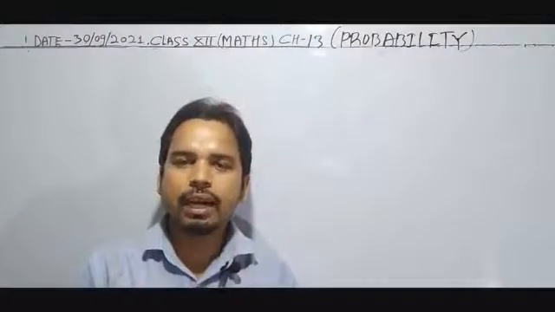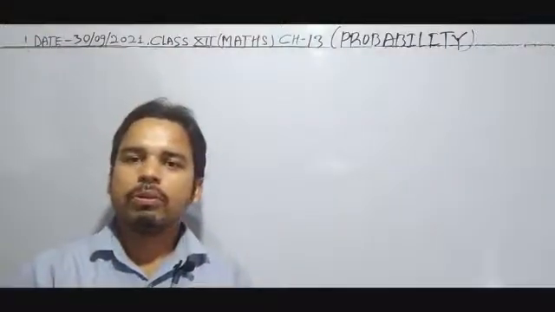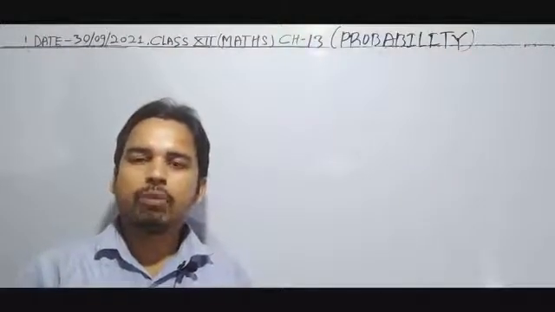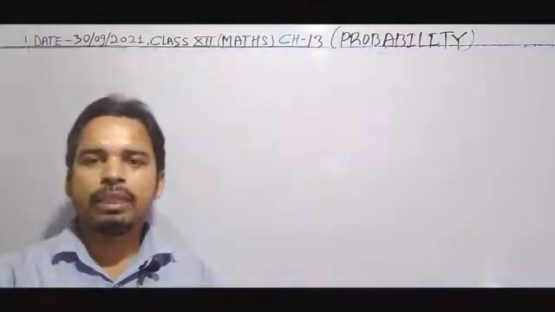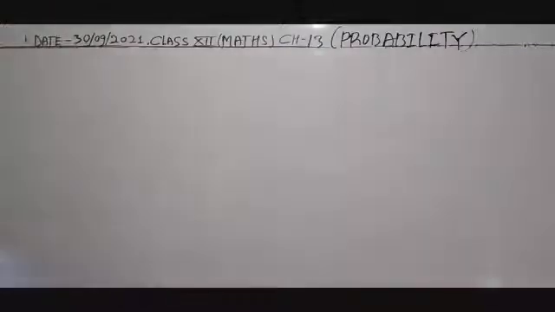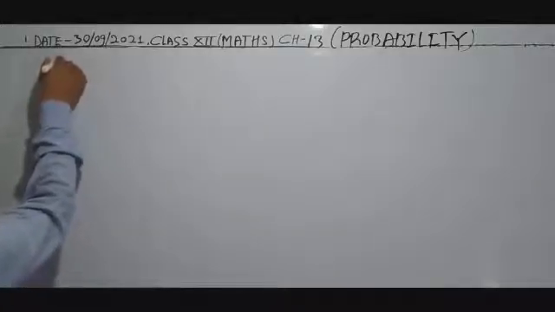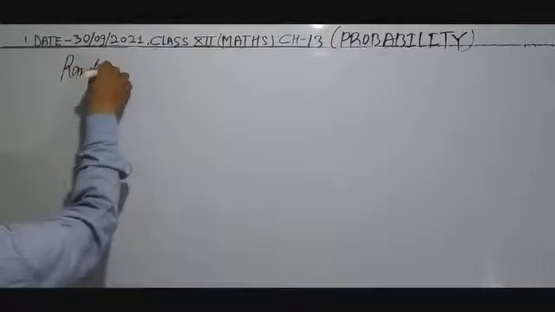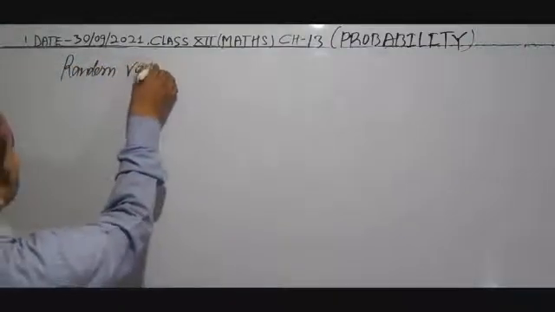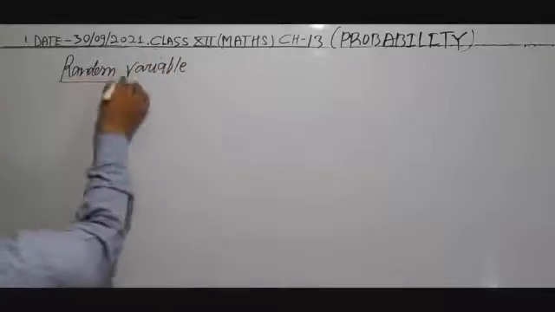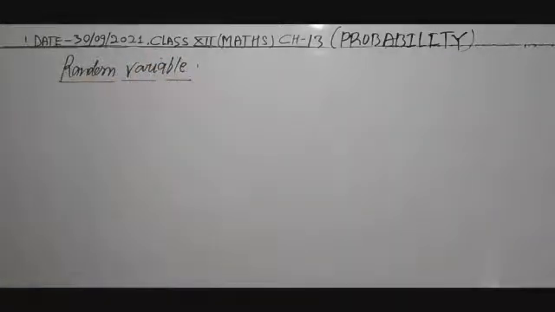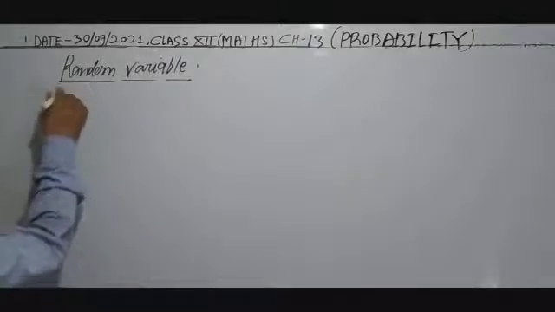So class, in the previous lecture I discussed Bayes' theorem. Now I have completed the questions related to Bayes' theorem, and today I will discuss a new topic, that is random variables. The new heading is random variables. So what is a random variable?